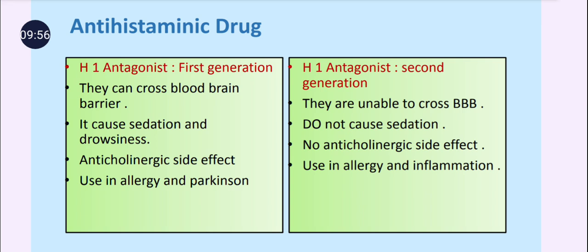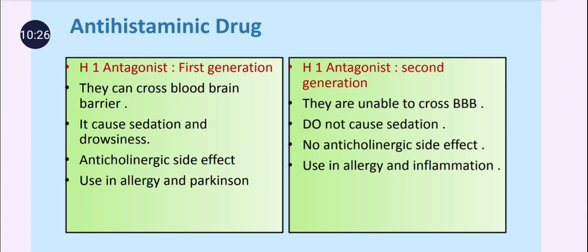H1 receptor antagonists are further classified into two categories, that is first generation and second generation. First generation drugs are different from second generation drugs. Second generation drugs are more advantageous over first generation drugs. Here some points are discussed about H1 antagonist first generation and H1 antagonist second generation.